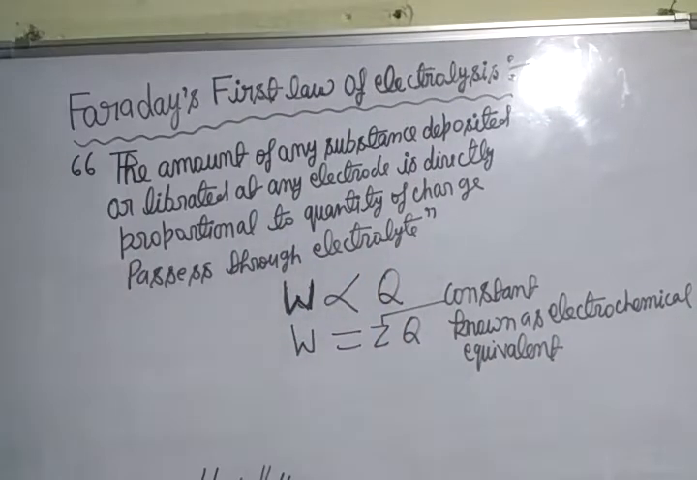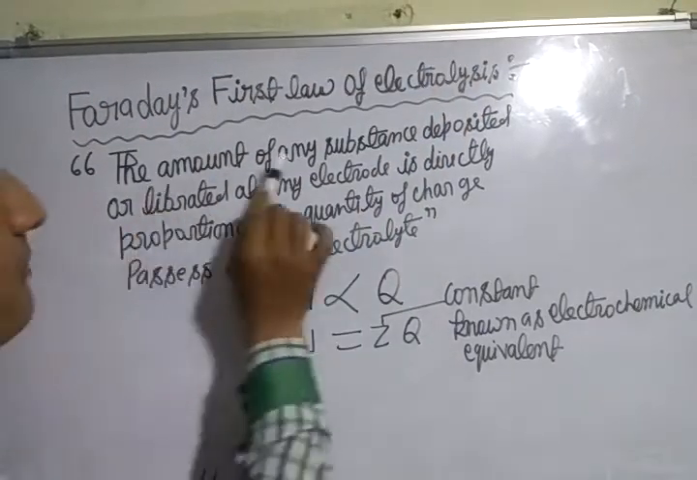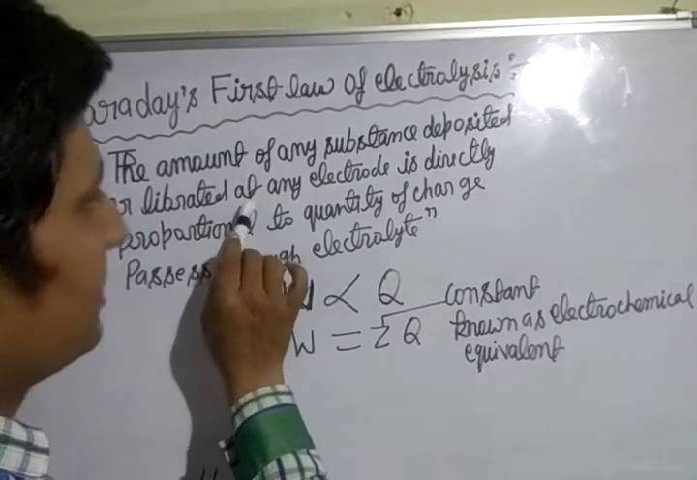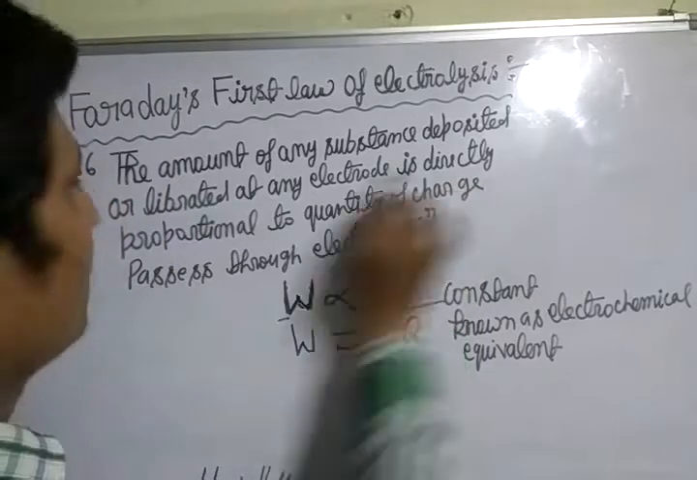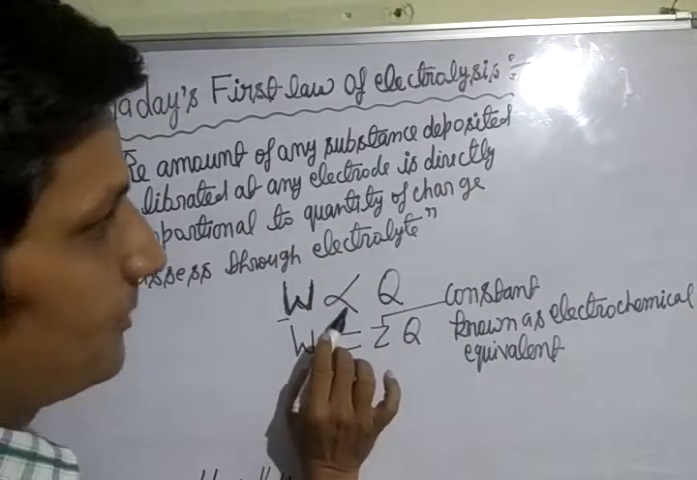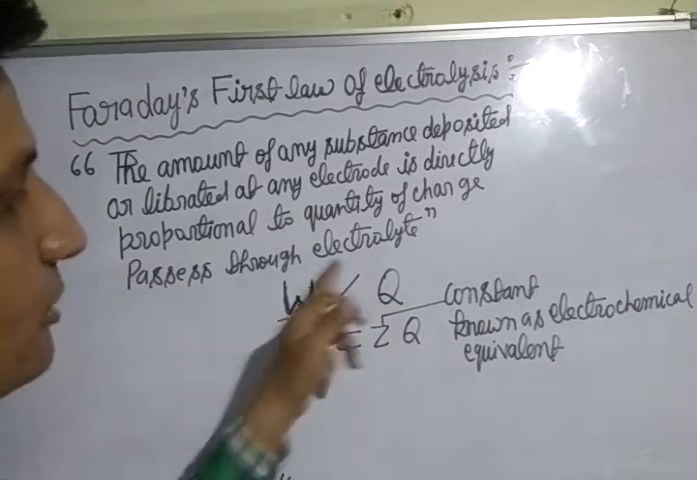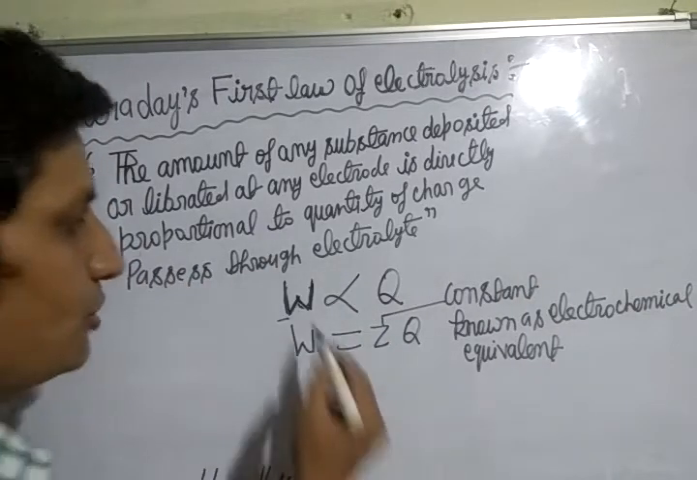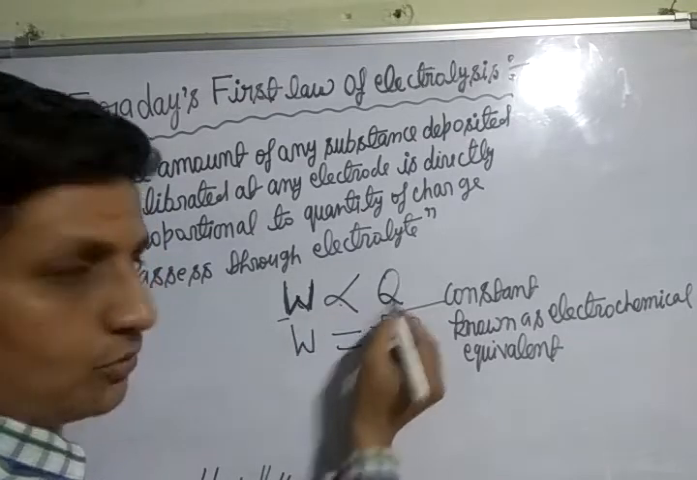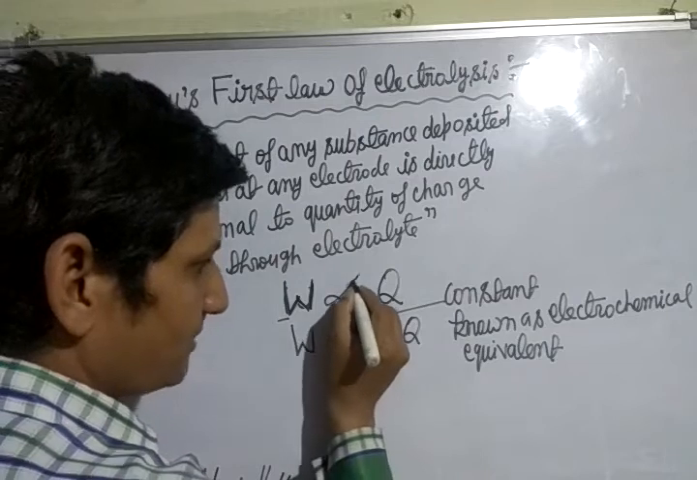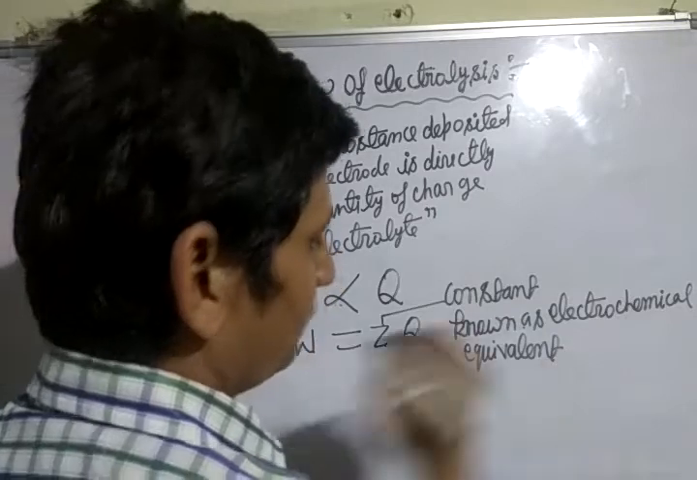Again listen to me. Faraday's first law of electrolysis. The amount of any substance deposited or liberated at any electrode, denoted by W, is directly proportional to quantity of charge, denoted by Q, passes through electrolyte. So W is proportional to Q. Remove the directly proportional sign, we get constant Z. Z is a constant known as electrochemical equivalent.